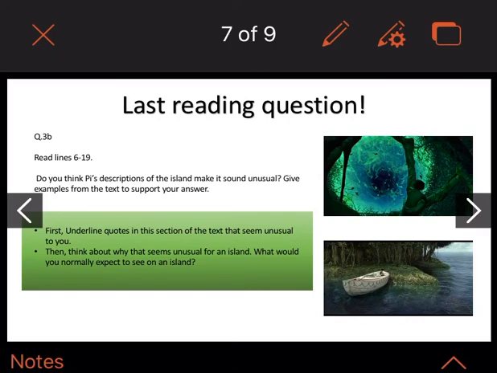So if you're feeling brave, or not brave, try doing a PEE paragraph. So point, evidence, explain. Your point is right here, that the descriptions make the island sound unusual. So you've got that. And then evidence, you should have a few things underlined already that you can use. But it's the explanation part that's a bit more of a challenge. Explain it. Why does that make it sound unusual? How does it make it sound unusual?